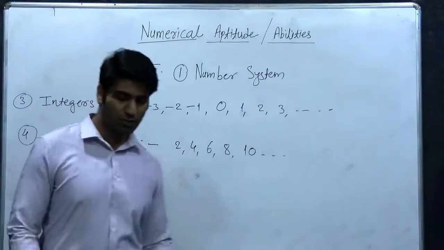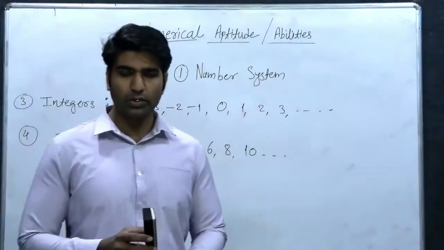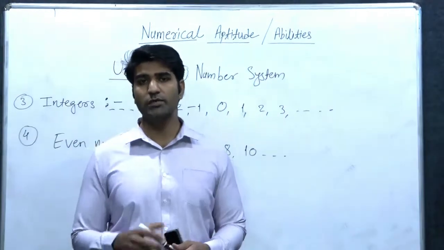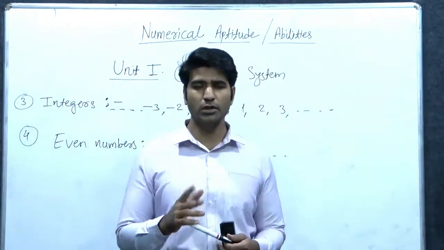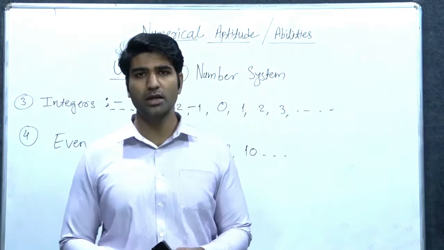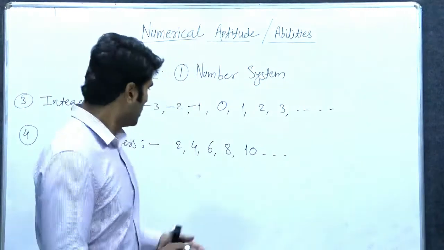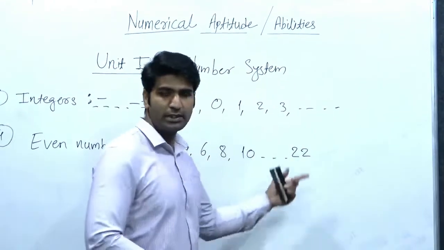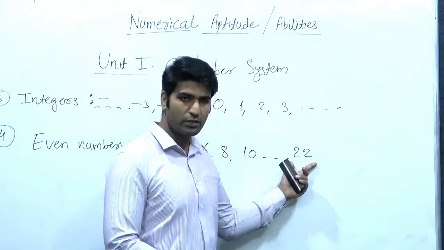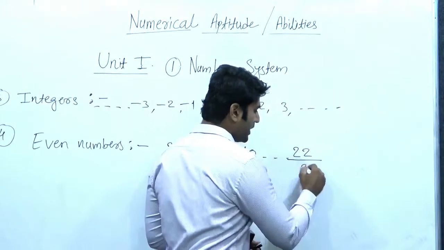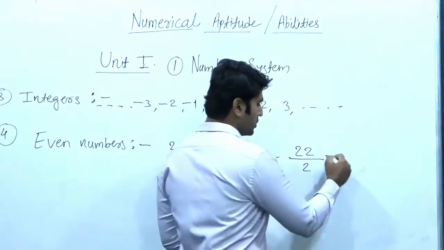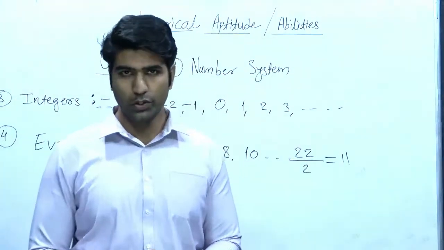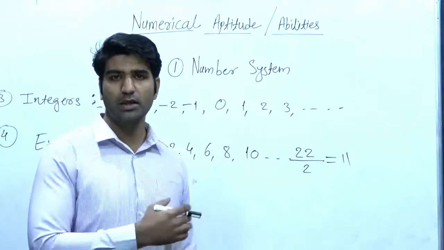So what is the definition of even numbers? There are two definitions of even number. First definition is the numbers which are divisible by 2. The numbers which are divisible by 2 are called even numbers. Like take any number, 22. Is it divisible by 2? Yes, we can divide 22 with the help of 2. So answer is 11. If we can divide a number with 2, then it is called an even number.